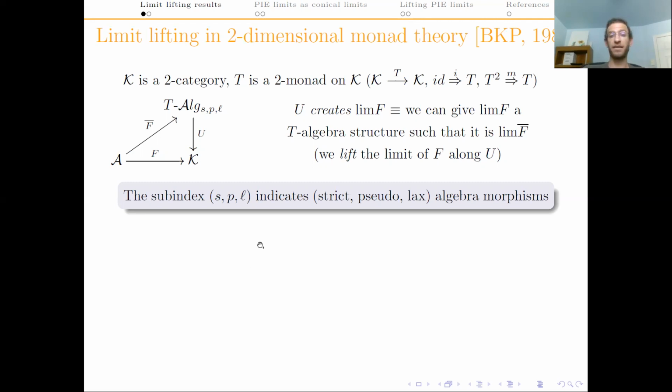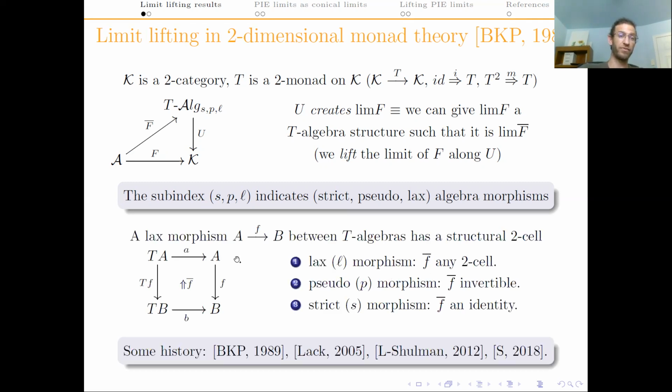Now, it's been noted since then that this question becomes harder, or at least that we seem to be able to lift fewer limits when we relax more and more the algebra morphisms. To clarify this, let me recall that one can consider lax morphisms between T-algebras, where instead of asking for the equality of this diagram, we put a two-cell in it. If we ask for this two-cell to be invertible, we call that a pseudomorphism, and if we ask for it to be an identity, that's a strict morphism. There is quite a history of limit lifting results of this kind, but I won't go into the details here for lack of time.